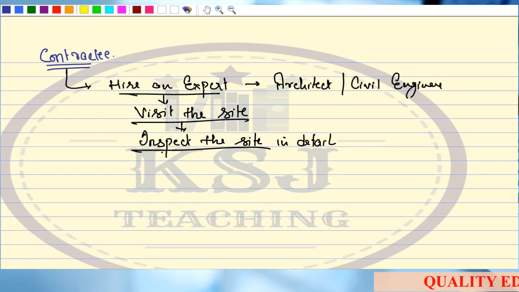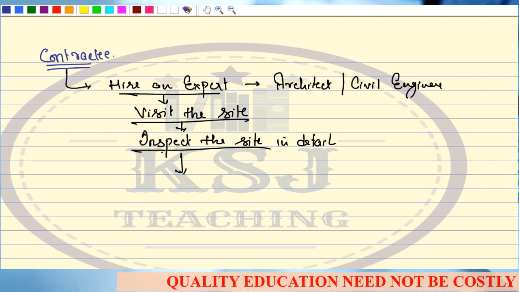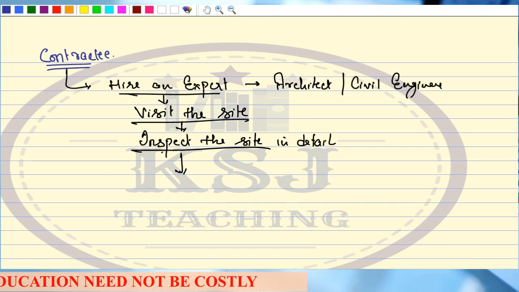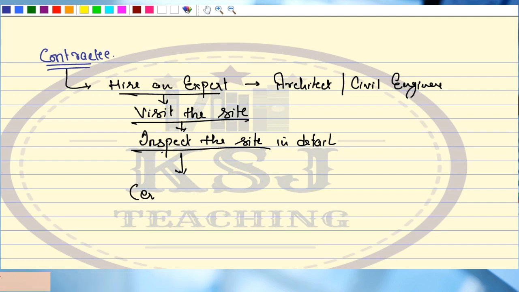And this expert will give a certificate that, sir, yes, this much percentage of the work is complete. We will get a certification from the expert.